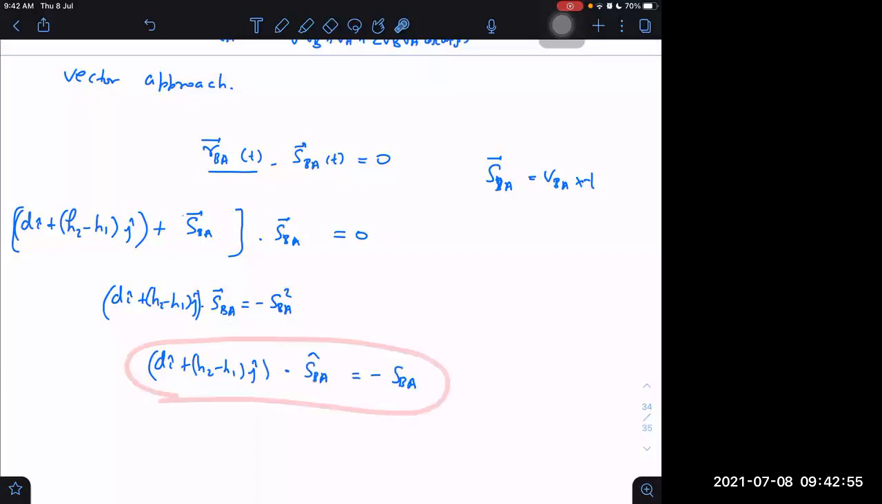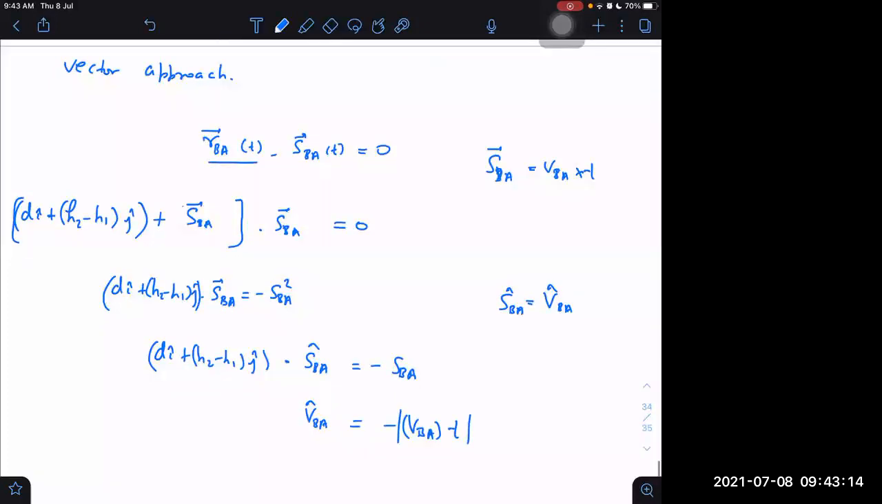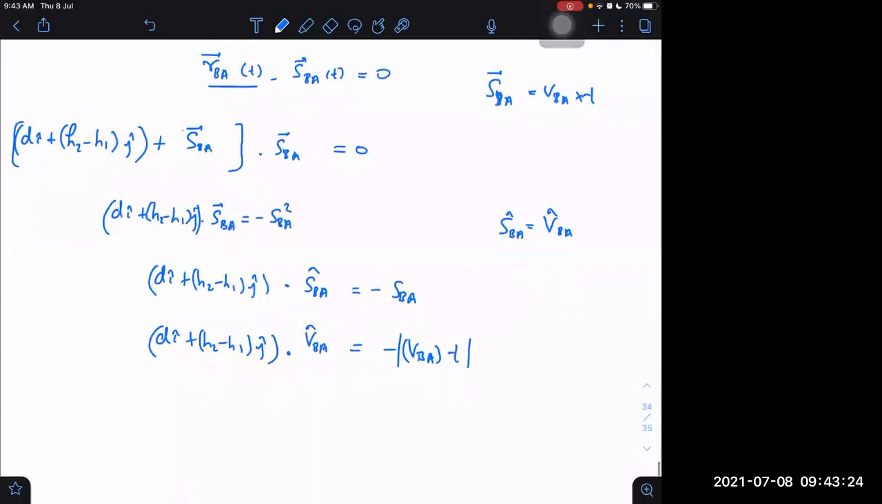If I do this, then also we will get the answer. What is SBA cap? Unit vector in the direction of displacement is also unit vector in the direction of velocity. I can also replace it by VBA cap. That is equal to minus VBA into time t, mod of that. It is magnitude now. This is equal to D I cap plus H2 minus H1 J cap dot product with this. This is equal to VBA. What is VB? What is VA?